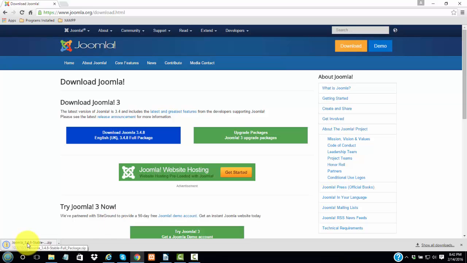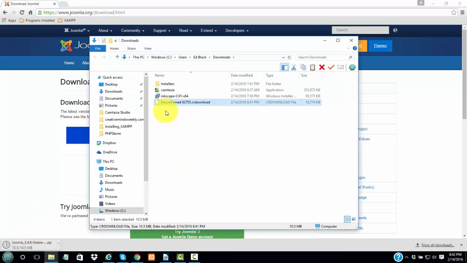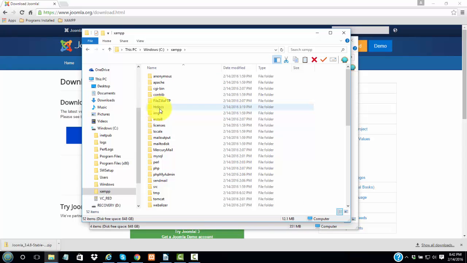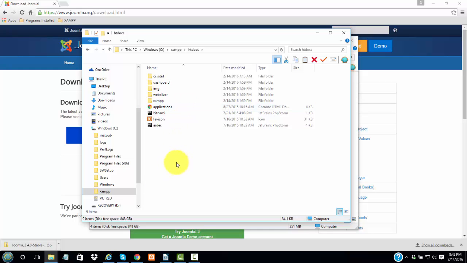So now it's downloaded. We'll right click, show in folder, and when it finishes downloading, it'll turn it into a zip file. And we're going to take this zip file and put it into our htdocs folder on our C drive. So we'll go to our C drive. There's a folder called XAMPP. We'll go into that, and our htdocs folder is where the website will live. This will be the same as your root directory on a cPanel.